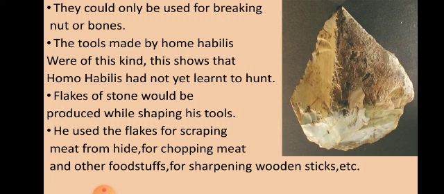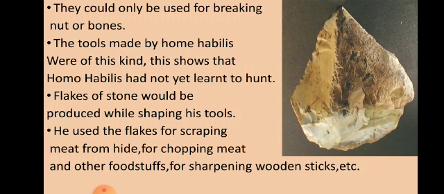He used the flakes for scraping meat from the hide. Hide means, as we have already seen, the skin of the animal. So these small flakes were used to scrape the meat from the hide of the animal. Scrape means to peel off or remove by scraping. They did not have any other instrument, so they used the flakes, the broken pieces of the stone, to scrape the meat from the hide.